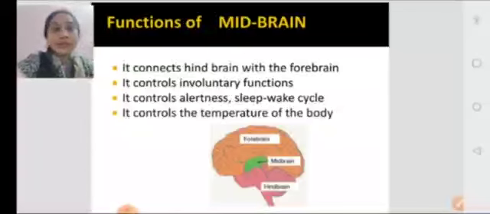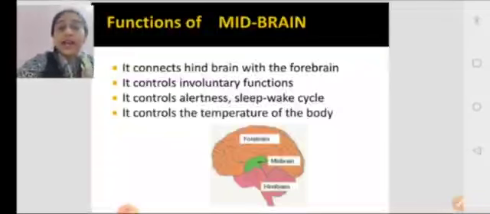Who controls it? Midbrain. Now if our midbrain is harmed or damaged, we will lose this function. Another important function is that it controls the temperature of the body. So any kind of harm or damage to this midbrain can hamper functions like controlling the normal body temperature.